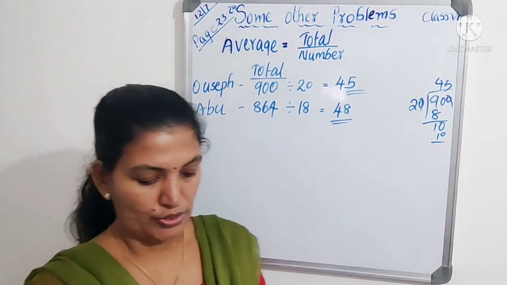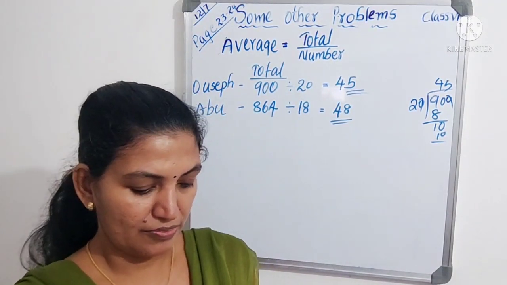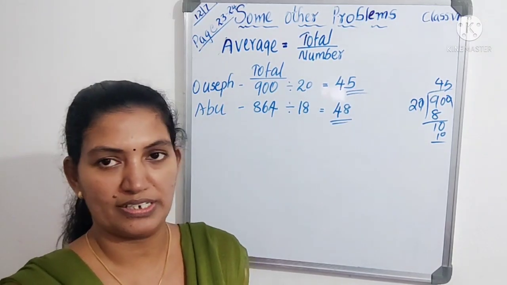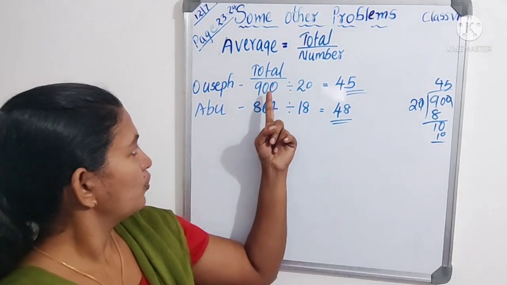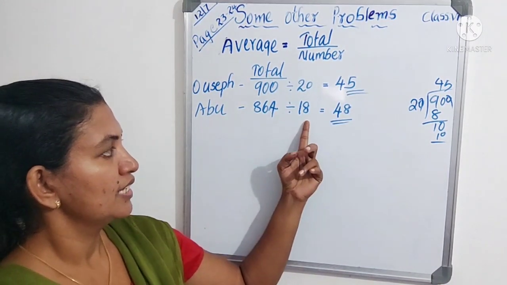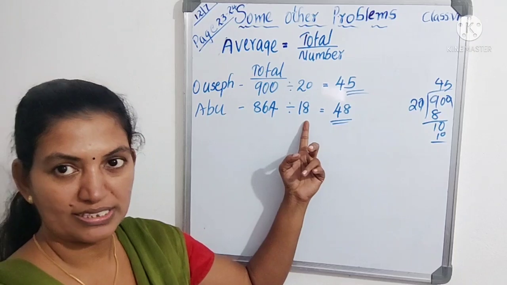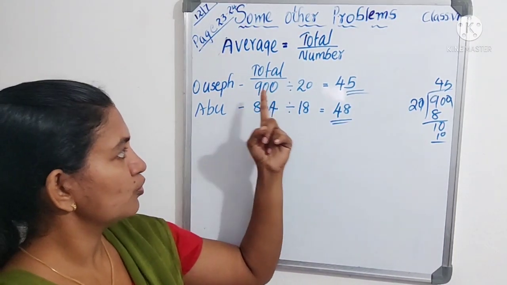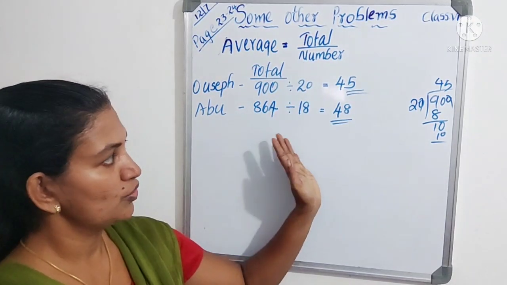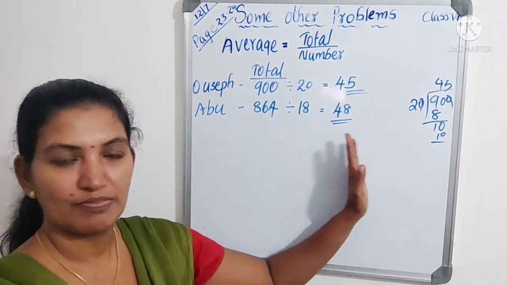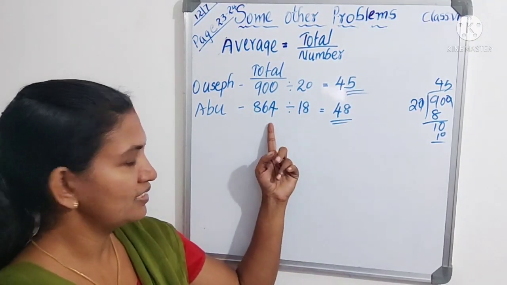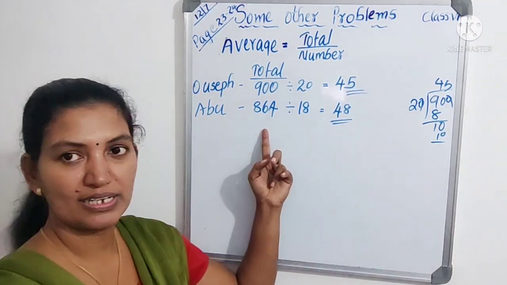Okay. So we have to find here which farmer gets more coconuts. Abu got 864 from 18 coconut trees. Sausep got from 20 coconut trees, 900 coconuts only. So which is better? We can see that Abu is better because